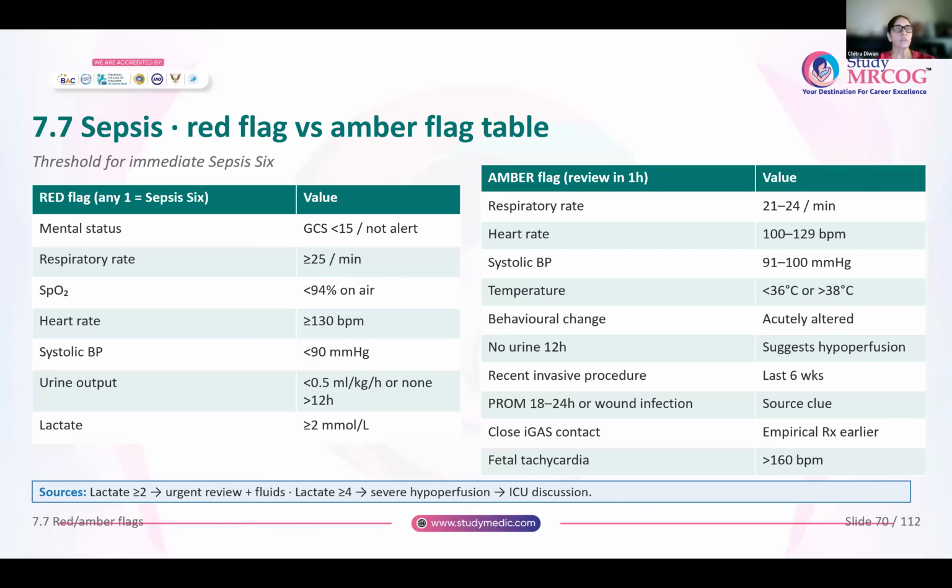Any one of this is a trigger factor, and immediately you will escalate to the higher authority. That means to the senior obstetrician, your MDT will be involved immediately.